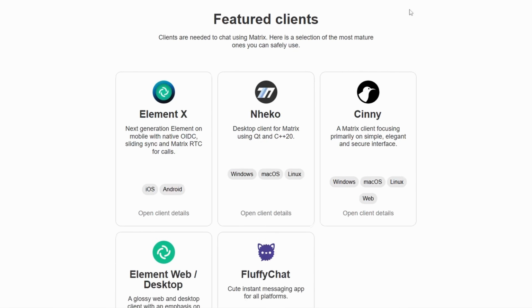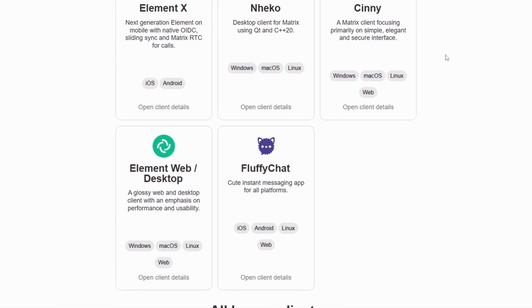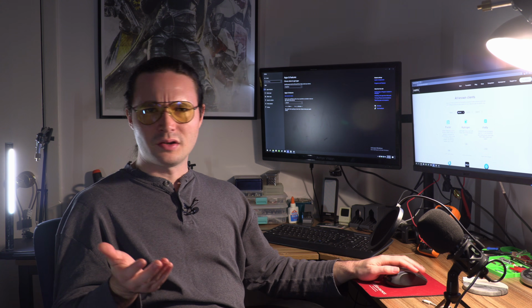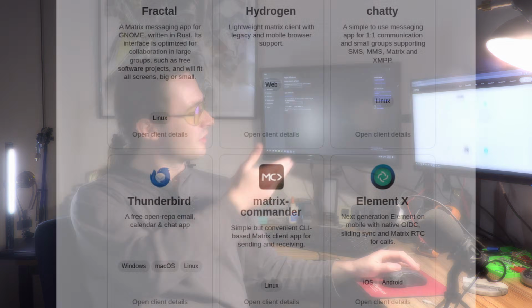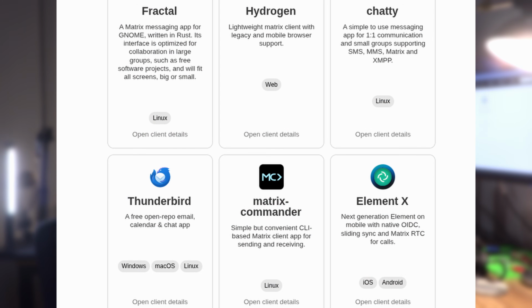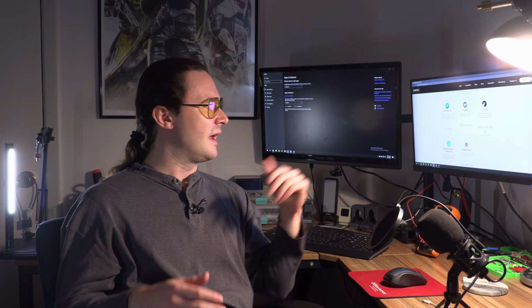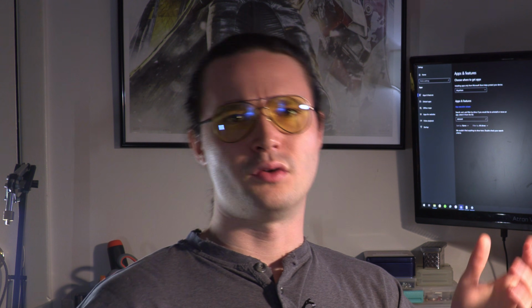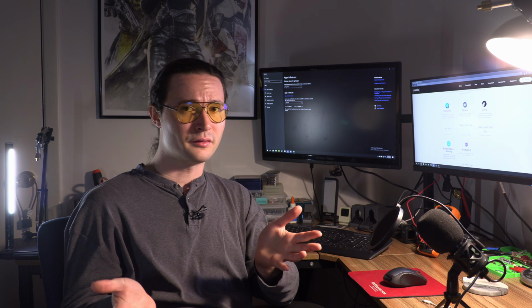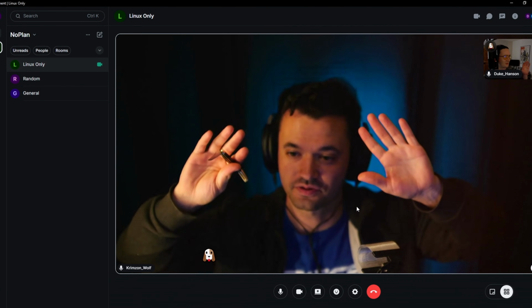You've got Neko, Cine, Fluffy Chat. You've also got Fractal. A lot of these, I really don't know what they are. It even has Thunderbird integration, which is kind of interesting. Element is kind of the main one they recommend. There's Element X for iOS and Android, and Element for macOS, Windows, FlatHub, and even runs in the browser, which my brother tested and it worked great.